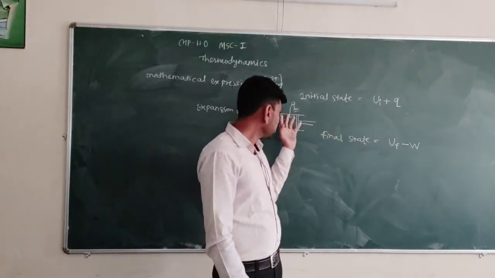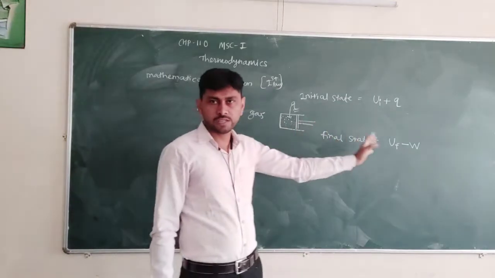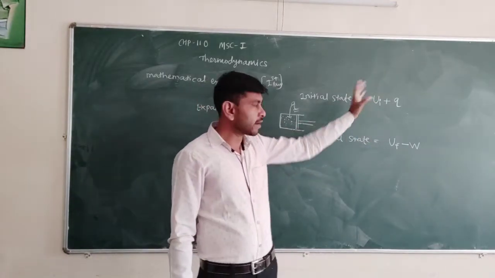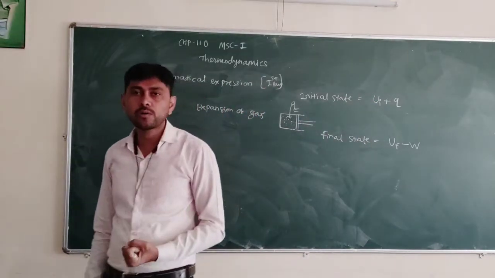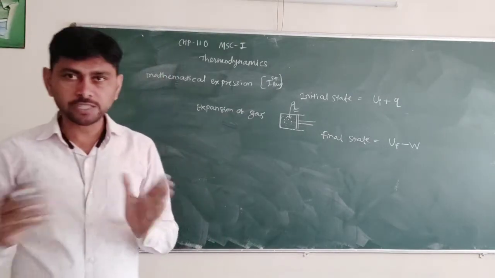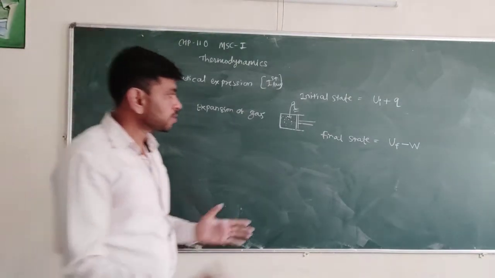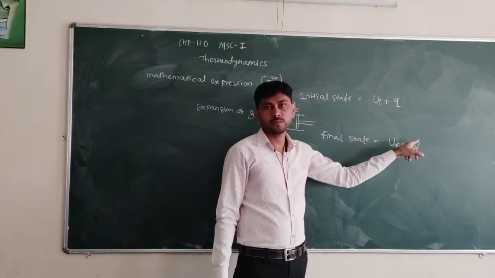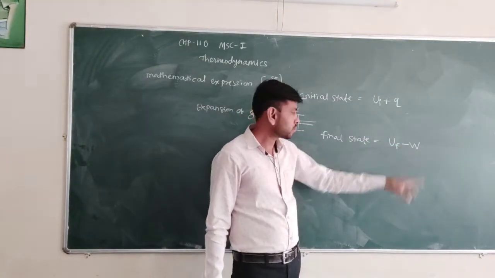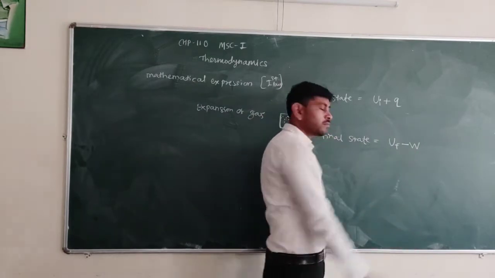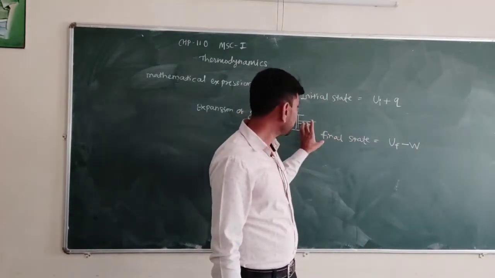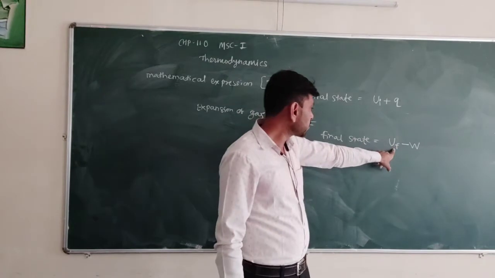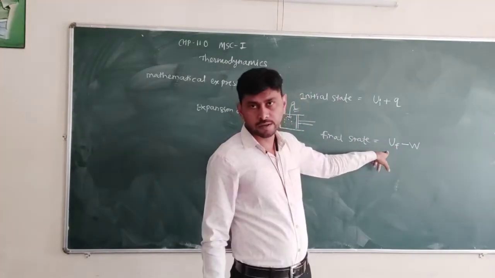During this process, we added some heat, heat must be absorbed by the system, and expansion of gas is there. Due to expansion, some work is done, so minus W. Here work is done by the system, and this is the final state internal energy.